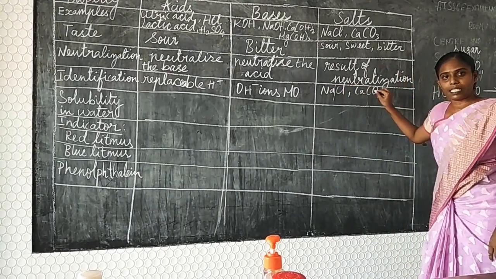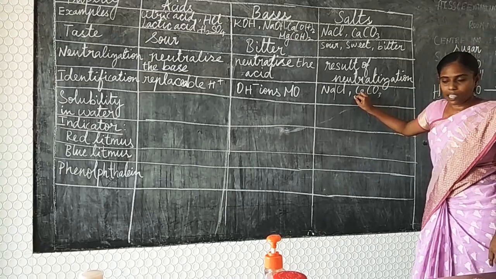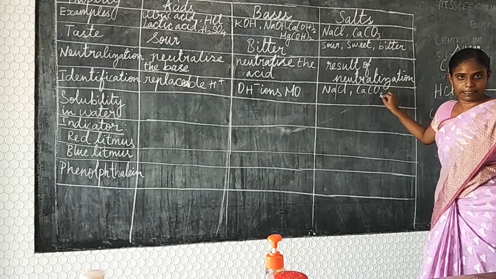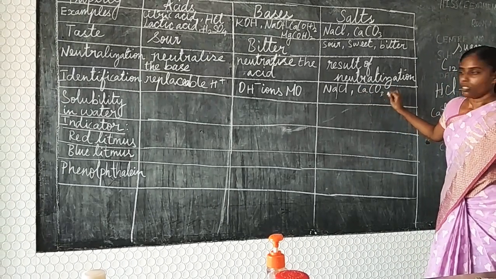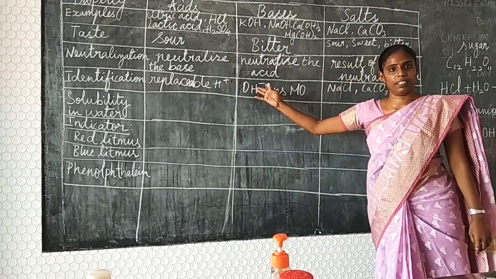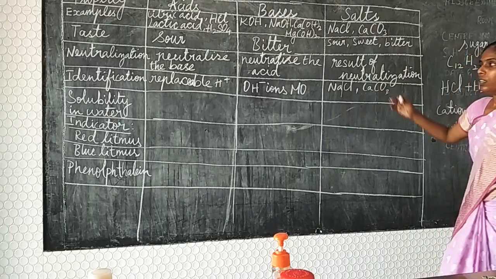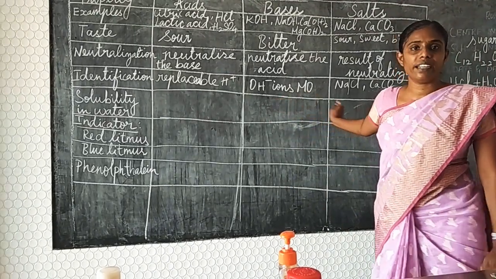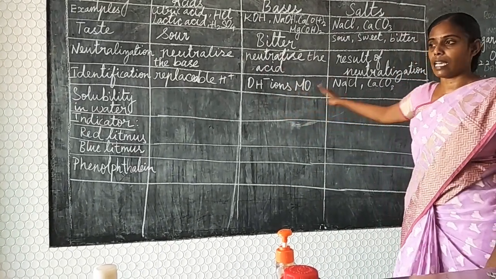And in calcium carbonate, calcium is a cation and CO3 2 minus is an anion. So they have a cation and an anion apart from the H plus ion and OH minus ion. So they come under salts. This is how we should identify acids, bases and salts.